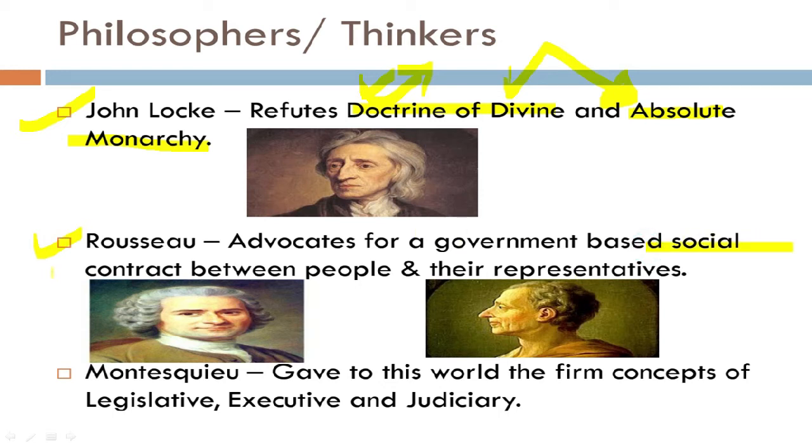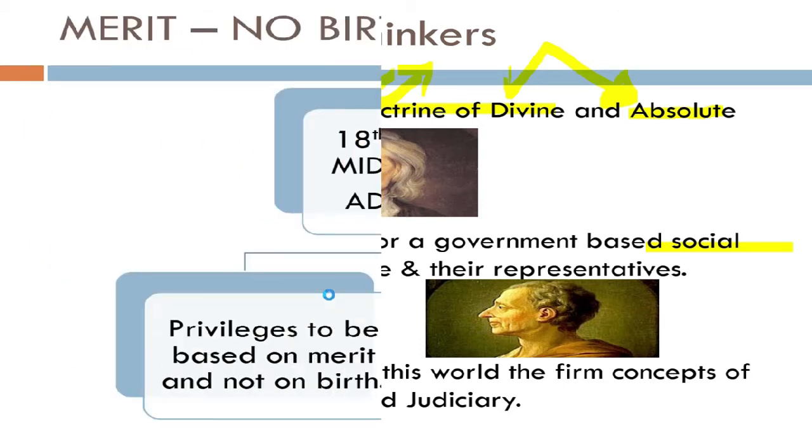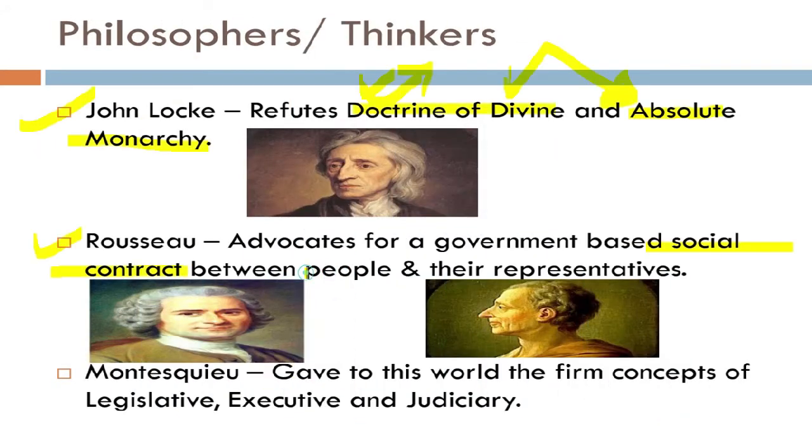Now we come down to learning about Rousseau, and we see that he advocates for a government based on social contract. There is a contract, an agreement between the people and their representatives. So he paves the way for what type of government should be there: a government based on a social contract between people and the representatives. Now when we come to Montesquieu, we see that once the government is formed, how it should rule the country. It clearly meant that the powers must be separated and independent among the organs of the government. So Montesquieu gave the world the concepts of legislative, executive and judiciary.